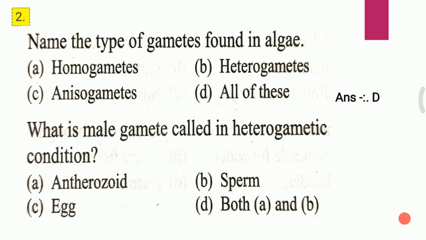Question second. What is male gamete called in heterogametic condition? A. Antherozoid, B. Sperm, C. Egg, D. Both A and B. What is the male gamete called in heterogametic condition? Answer for the second question is D, that is both A and B.